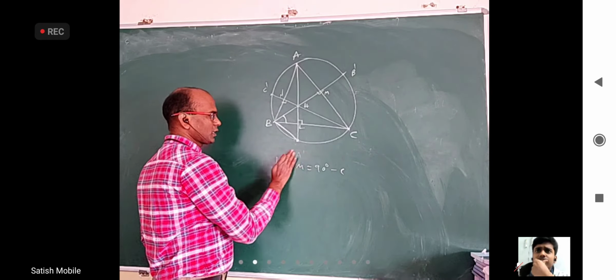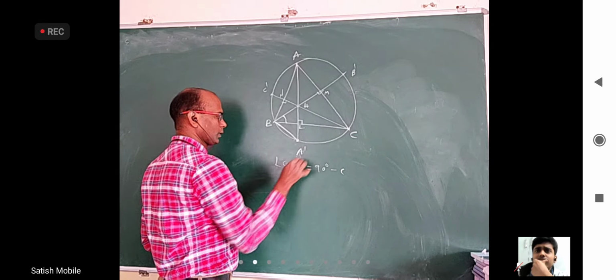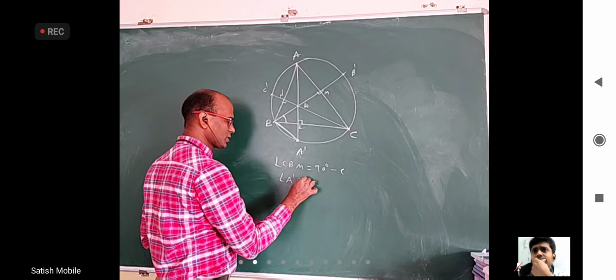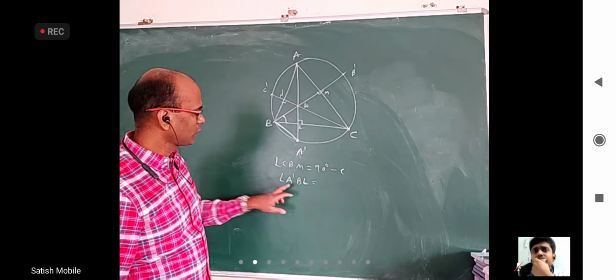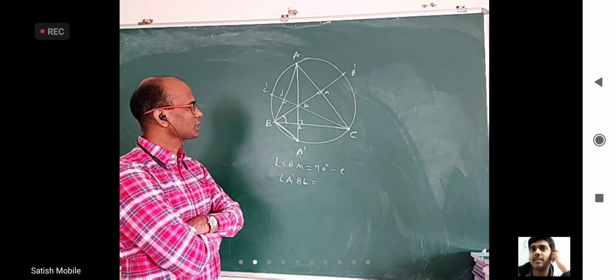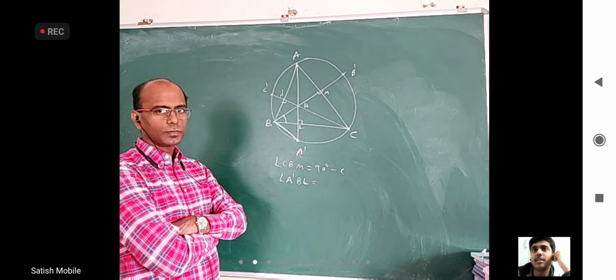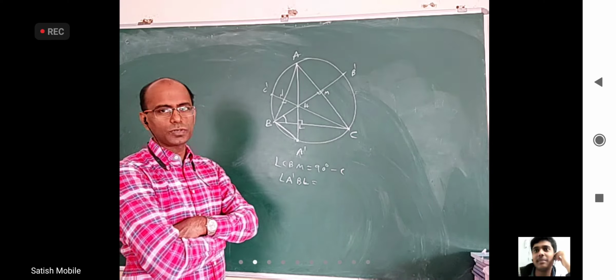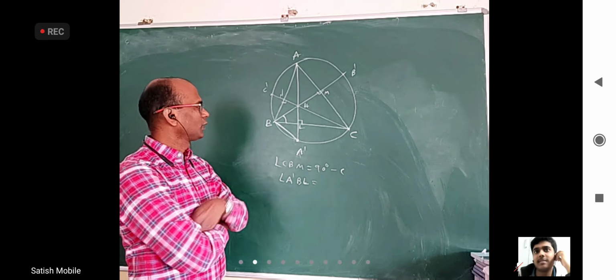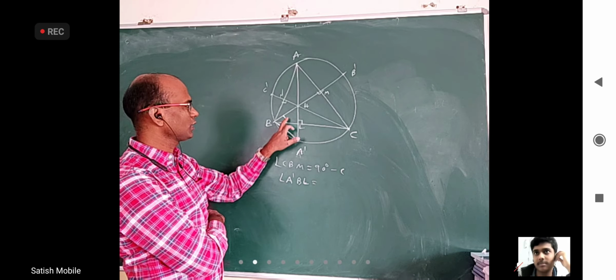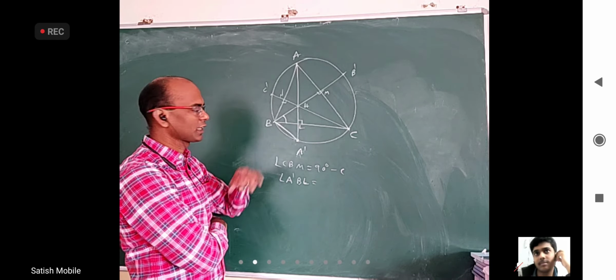But I am saying now angle A dash BL or BC is also 90 minus C. Anybody want to tell why this is 90 minus C? Which triangles are similar? No, these two are similar. We don't know yet. We know this is 90, this is 90. We know this angle, but we don't know that these angles are equal yet.